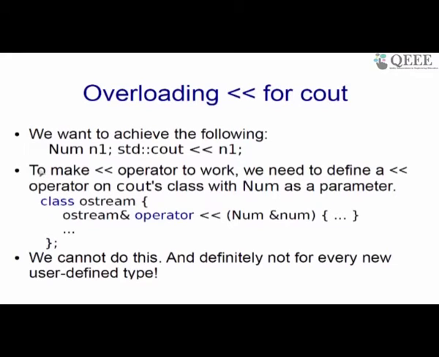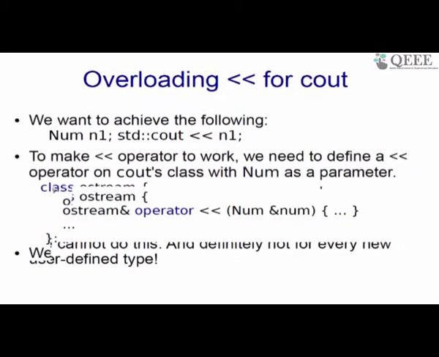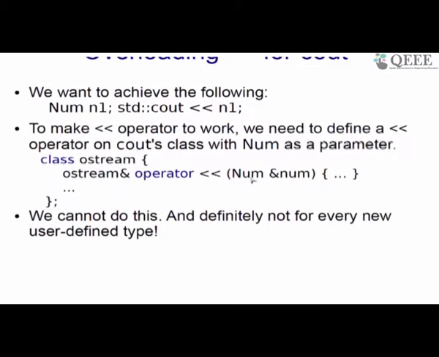Essentially what we want to achieve is that there is a num n1, and we want to say std::cout left shift n1, like it is defined for integers and strings and so on. I want it to be defined for my num class. So what this slide says is that one way of implementing it is that we can change the ostream class and give num as a parameter to that left shift operator. This is possible provided you have that source code, which is unlikely to be the case, and in general you cannot go on doing it for every new type that you come up with, right.